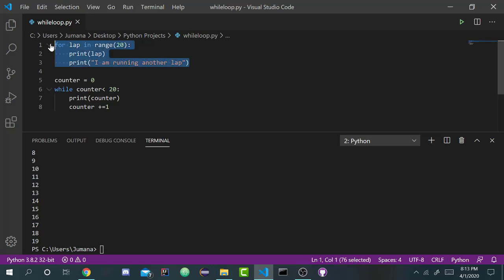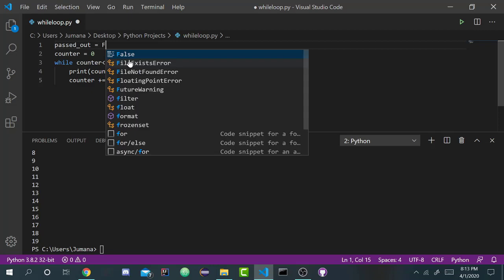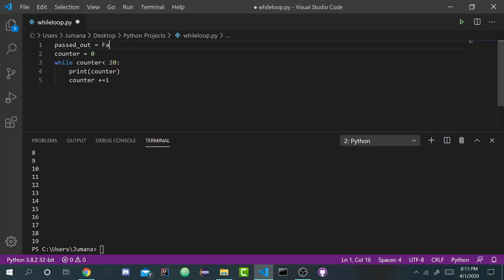So let's actually do this using a while loop. So I'm going to erase this just so you guys, I think you guys finally understand how a for loop is being used in this case. And so with a while loop in this case, let's actually define another variable called passed out. Set that to be false. So this is a Boolean. And so I'm actually going to change this while loop and say while passed out equals false. So what is it saying? Well, it's saying while passed out is equal to false, I'm going to actually do what?